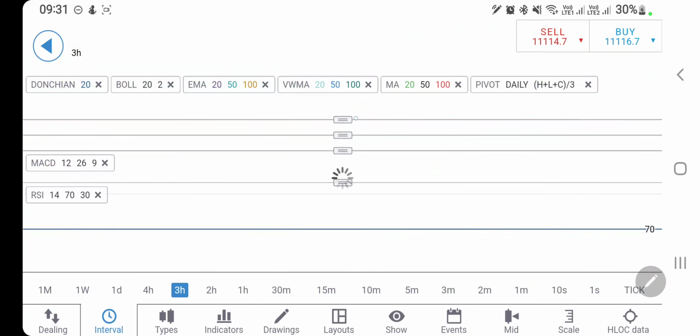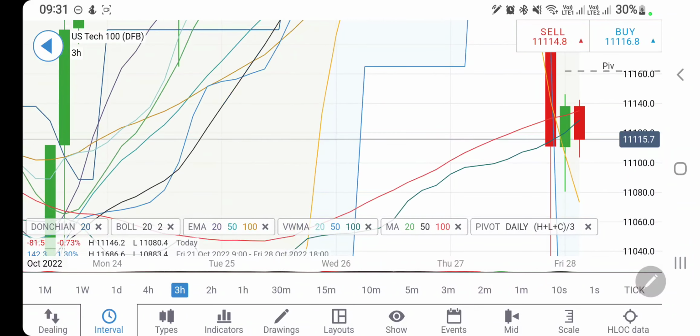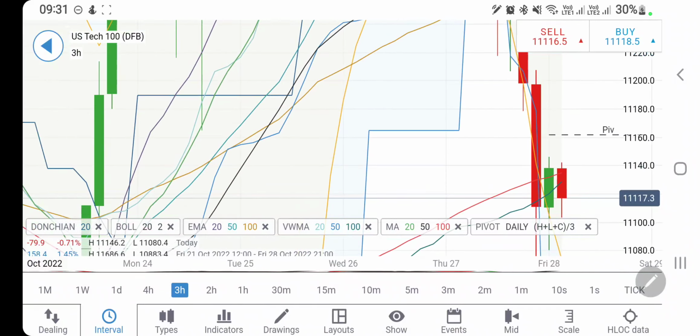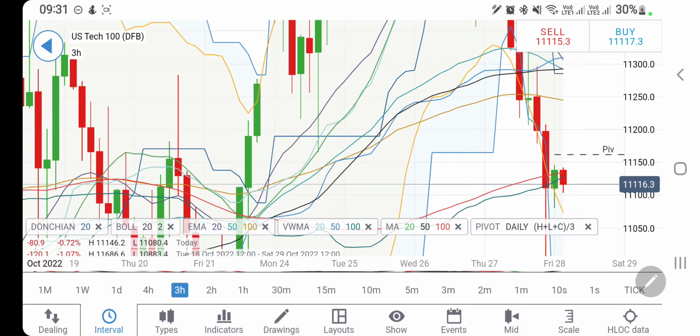RSI is trading flat. And now look at the 3-hour charts here. So far it has created a tail out there. At the same time, lower highs are seen. Once it trades beyond 11,150, certainly you can stay long. There is nearby resistance or pivot at 11,160, but beyond that, certainly we may see it flying high for 11,200 and 250.